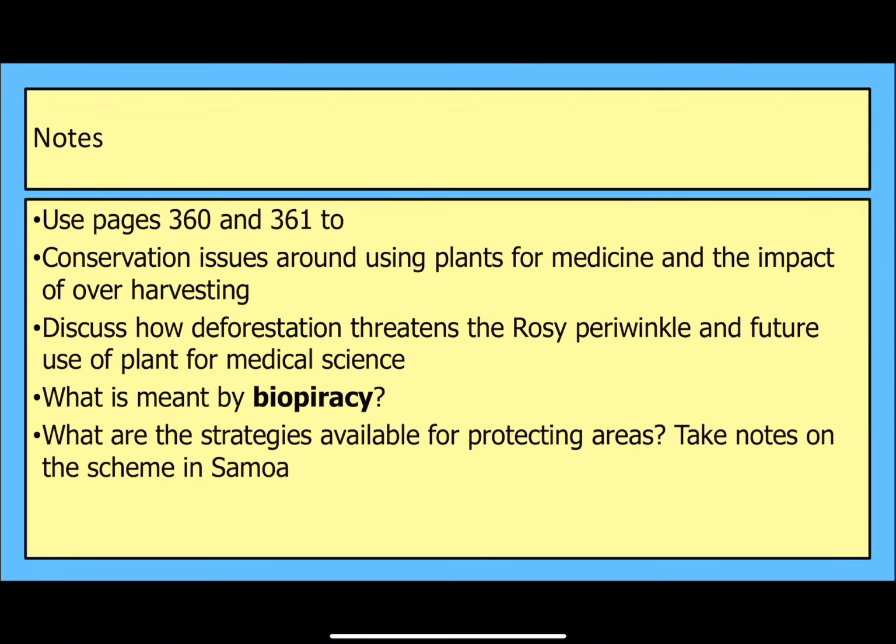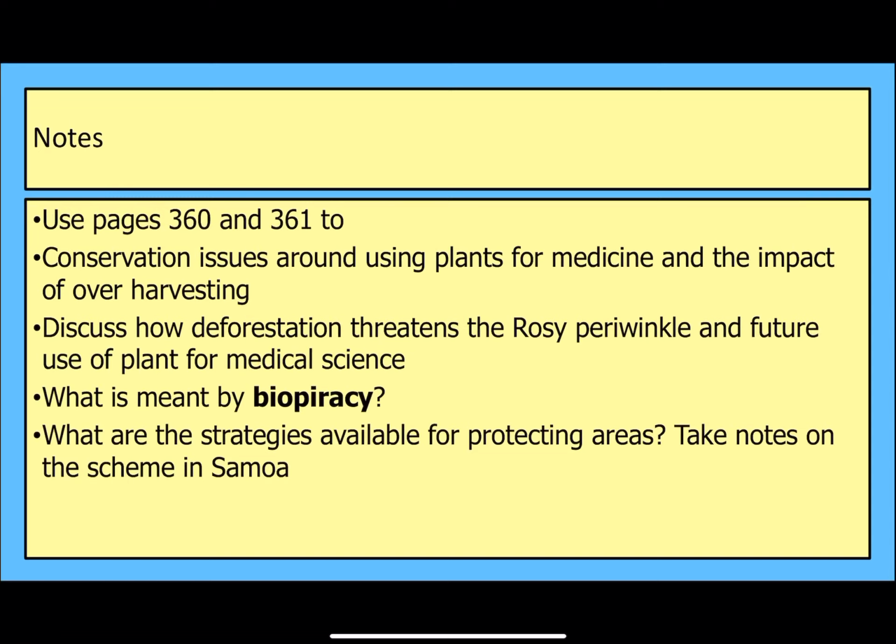So there's some guidance here on notes you need to take, which is basically just recapping what we've had a little look at in those slides. This is on pages 360 and 361. So we're having a look at the conservation issues around using plants. There's a heading about conservation issues and medicinal plants.